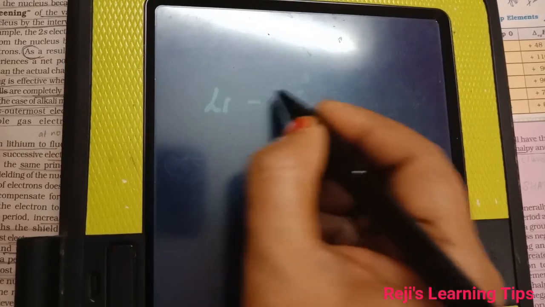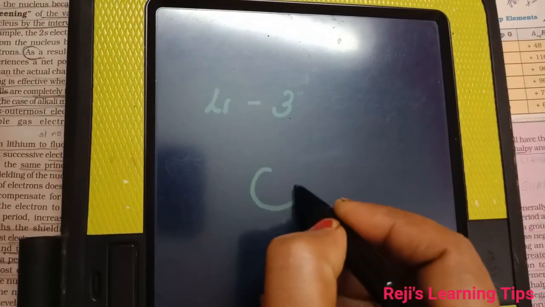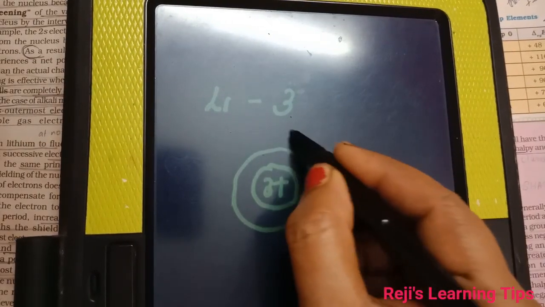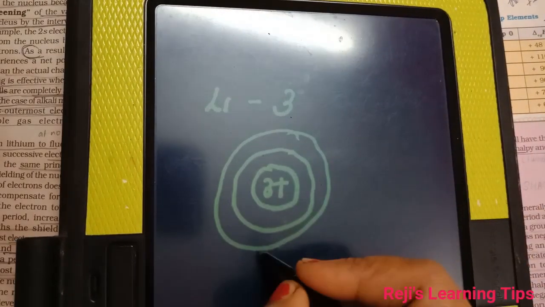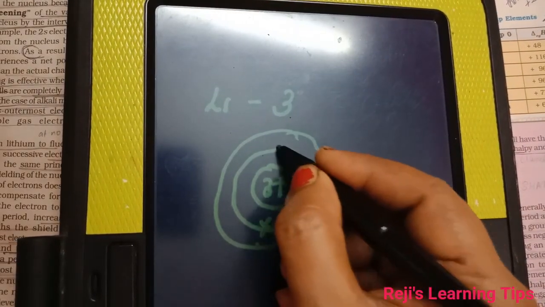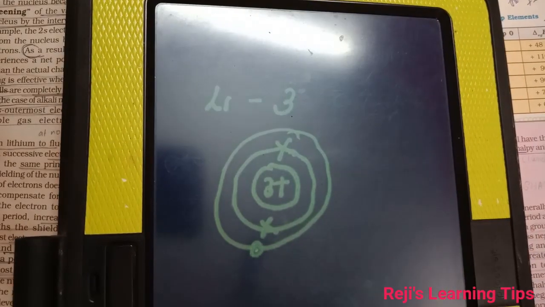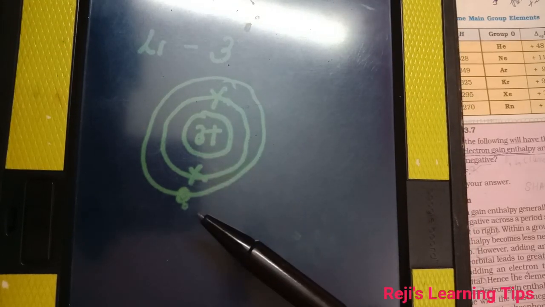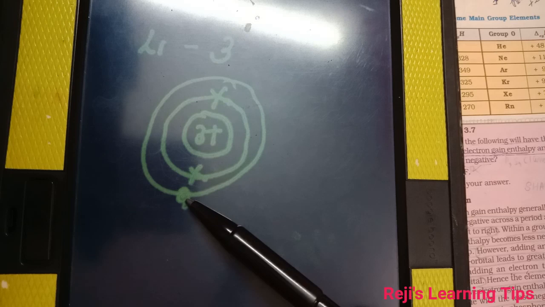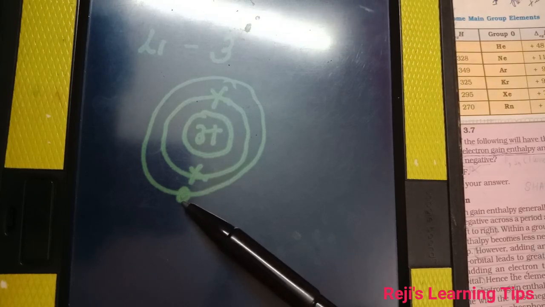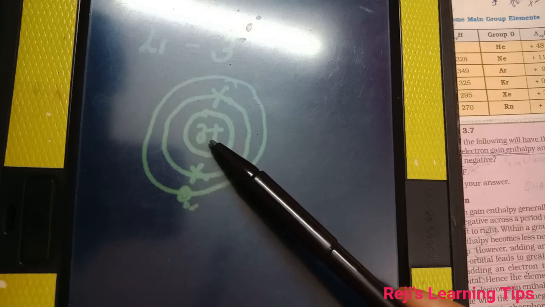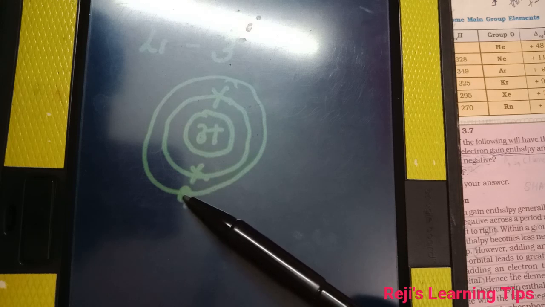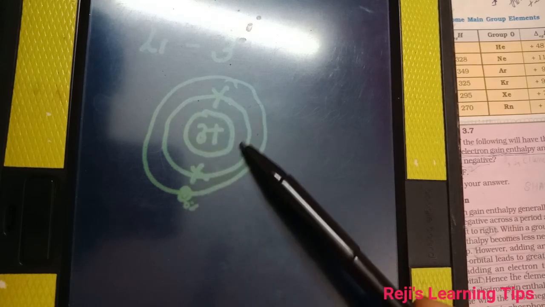Lithium, its atomic number is 3. This is its nucleus. It contains 3 positive charge and this is the first orbit, this is the second orbit. Okay, here 2 electrons and here 1 electron. This is the outermost electron. The effective nuclear charge experienced by the valence electron is less than the actual charge on the nucleus, because this valence electron is shielded by the core electrons